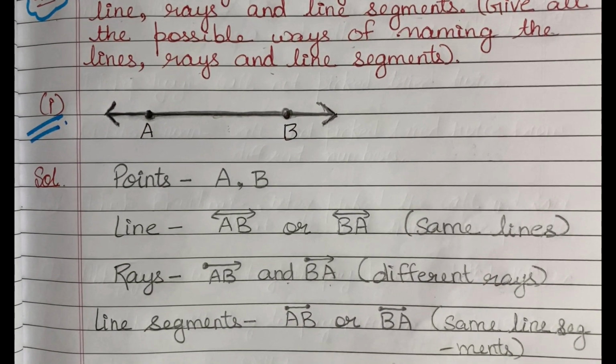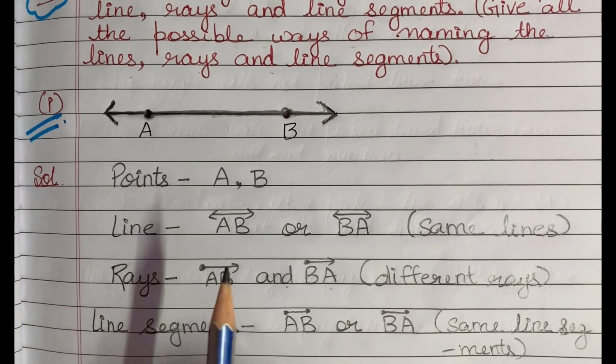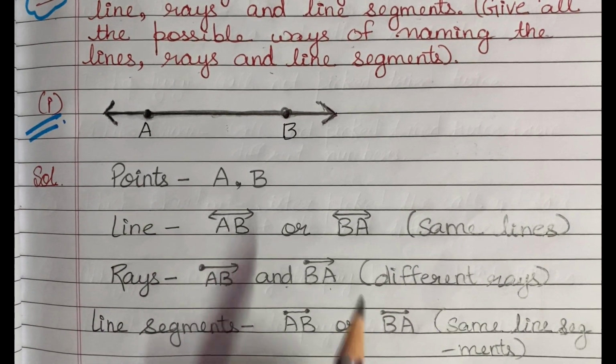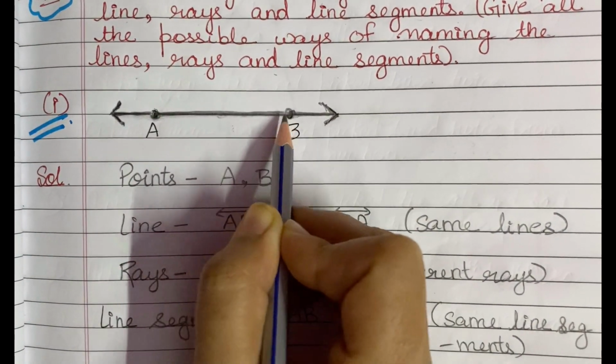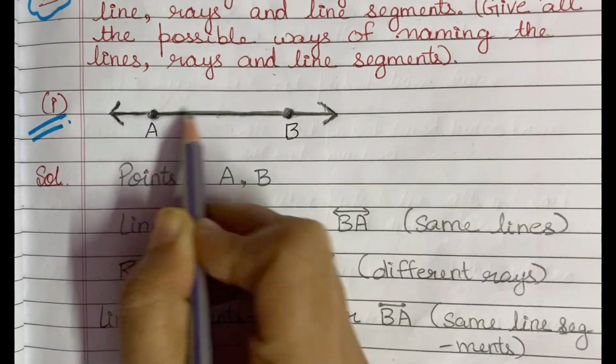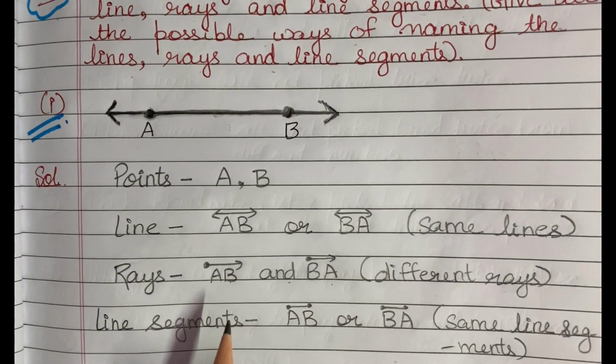Now next you have to tell the line segments, and you know that a line segment has two end points, and here the line segments are AB or BA, and both are same. Hopefully it is clear to you.